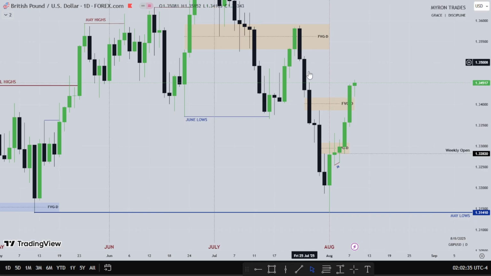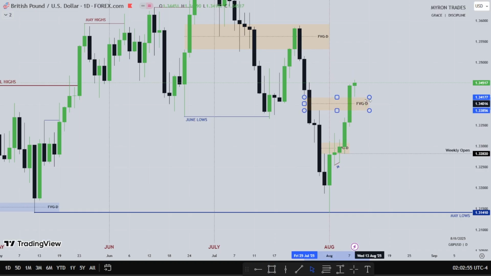There's this huge daily fair value gap right here that I'm watching. As you can see, price violates this fair value gap. So this one here, if price is going to use that support to go higher, take out these highs, then we'll see. If price wants to use this huge fair value gap here to go lower, then there's another fair value gap here and another one here as well.